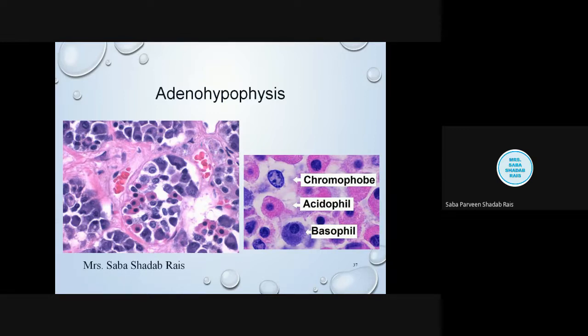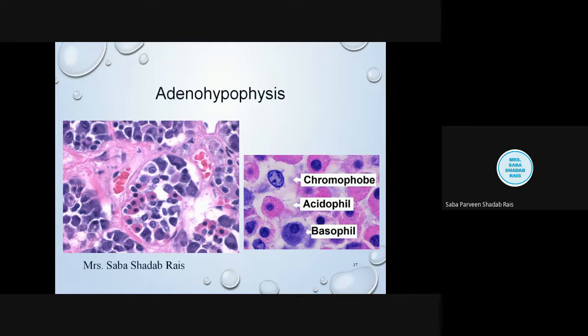So on the basis of their acceptance of the dye, they have been classified as acidophil and basophil. Out of all this, these chromophils are very important cells. They secrete approximately six types of hormones that we will discuss. So these are about the cells.